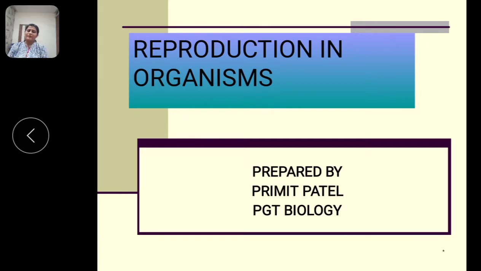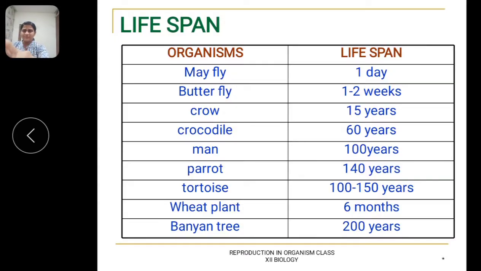That is, if the organism is big in size, it doesn't mean that it will survive for a long period of time. And if the organism is small in size, it doesn't mean that it will survive for a short period of time. And vice versa. So lifespan can vary from less than 1 day to more than 400 years. Now, this slide shows us the lifespan of different organisms.